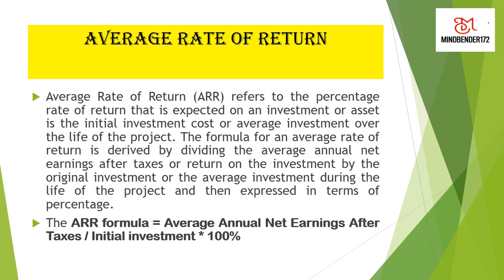Now students, the types of capital budgeting techniques. The first one, the basic one I'm going to discuss, is the average rate of return. Average rate of return refers to the percentage of average returns divided by the average investment of a project. This is expressed in percentage. So the formula is given here: average annual net earnings after taxes divided by initial investment multiplied by 100.